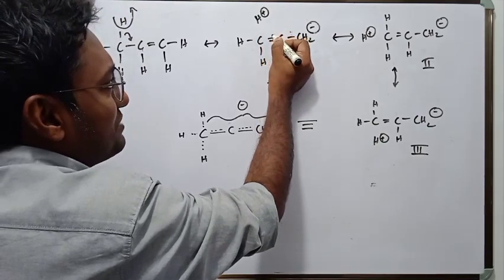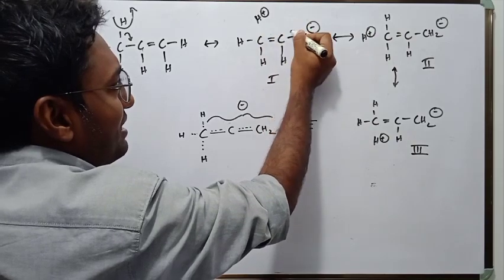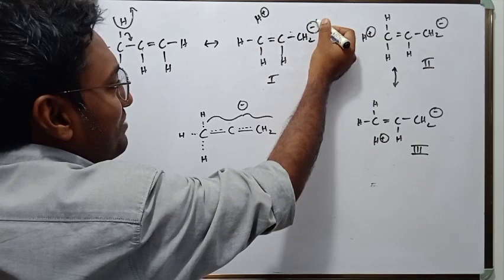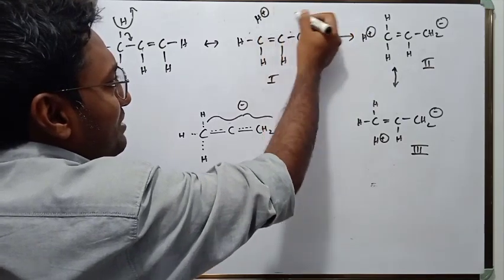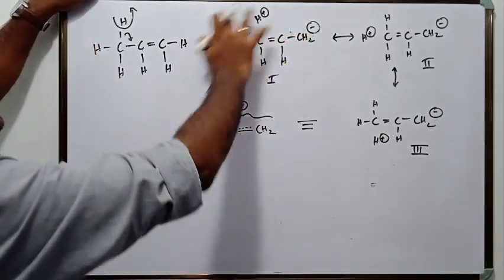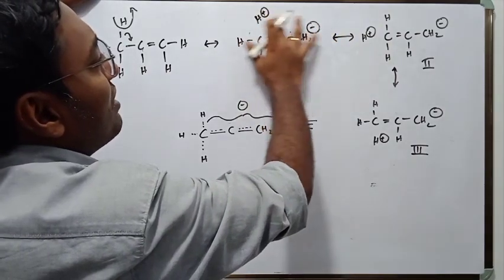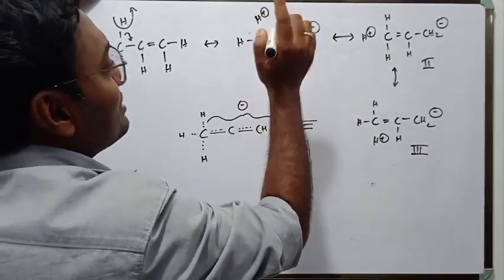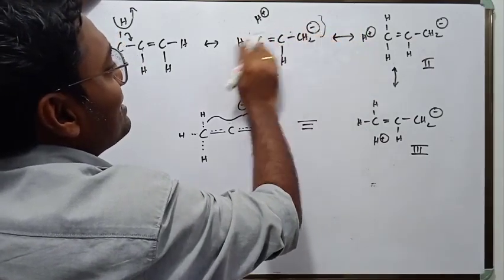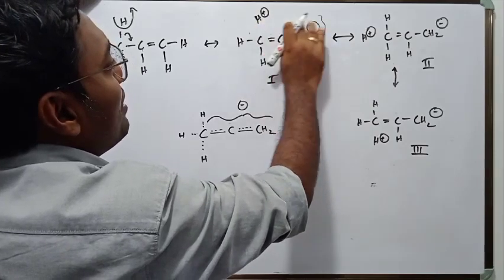When this comes back here as a double bond, this would become unstable and this would again become negative, correct? And this process will get repeated. When this is negative, of course it is unstable, it would come back here and the double bond would come back here and become a negative charge on the terminal carbon atom. So this process becomes like a cycle. This results in extension of molecular orbital and delocalization over a large surface area. Delocalization of what? Delocalization of this electron pair, over a large surface area.